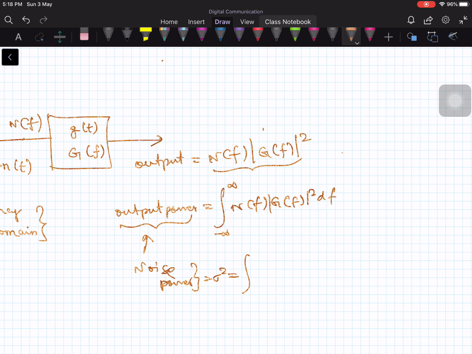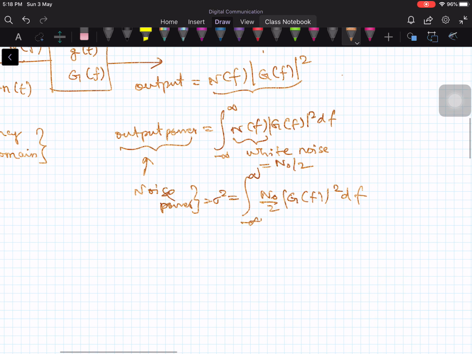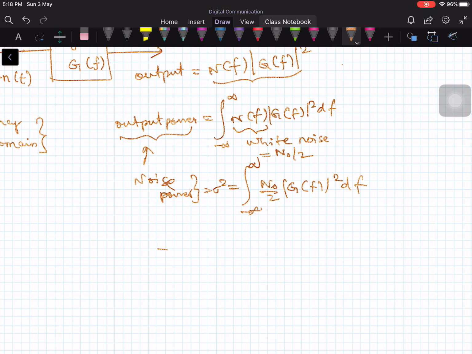And when you assume this N of f is white noise, I will tell you what we mean by white noise, then N of f is equal to N sub 0 by 2. You substitute here N sub 0 by 2 and mod of G of f squared, and integrate from minus infinity to plus infinity. This N0 by 2 is constant, so you can take it out of the integration.